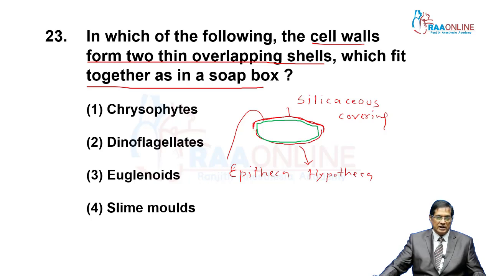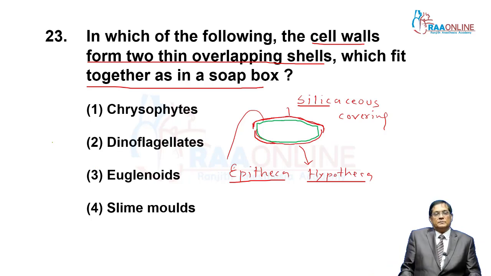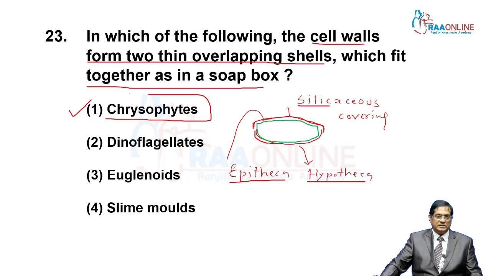The soap box like orientation of the silica cover is seen in diatoms. Clear? Upper cover epitheca, lower cover hypotheca, and it is indestructible. That's why after the death of diatoms, it accumulates at the base of the water body and constitutes diatomaceous earth. So the answer is chrysophytes. It includes diatoms and desmids. Chrysophyte is the correct answer.